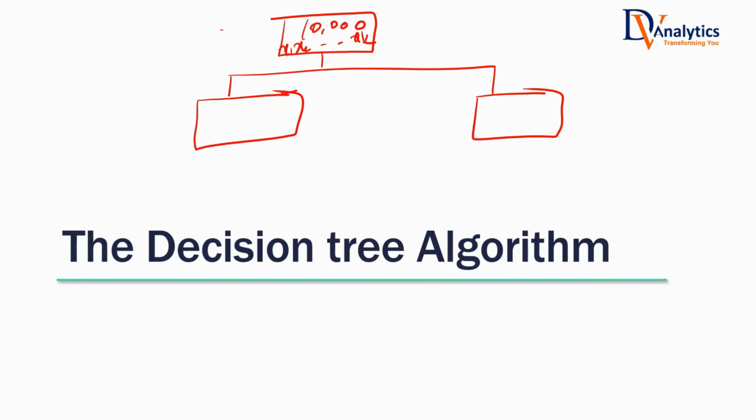Now, which variable will be used for splitting? Is it x1 or x2 or xk? Randomly any variable, or the last variable, or the first variable? Can you tell me which variable will be used for splitting here? The one with higher information gain. So to decide that variable, we need to calculate the information gain of all the variables, and then use that variable which has the highest information gain. For example, that is x17.